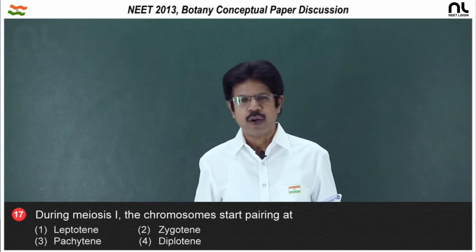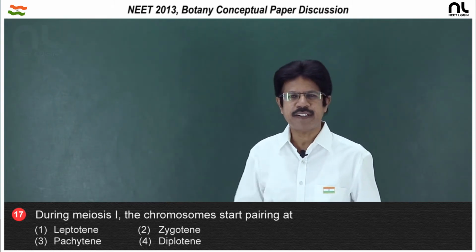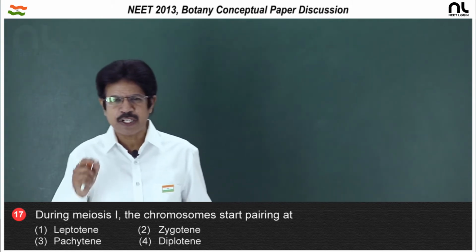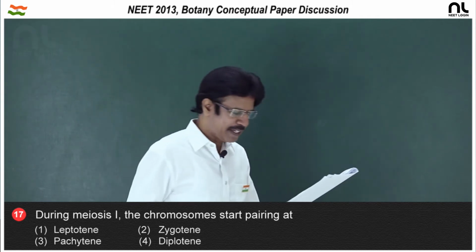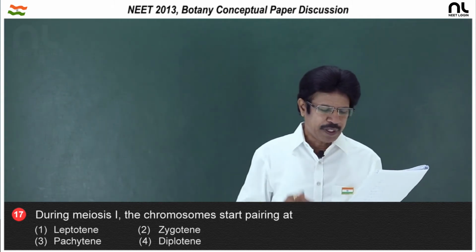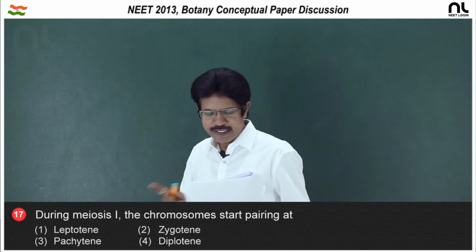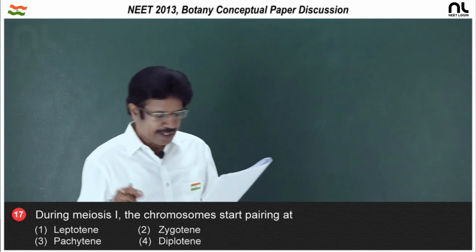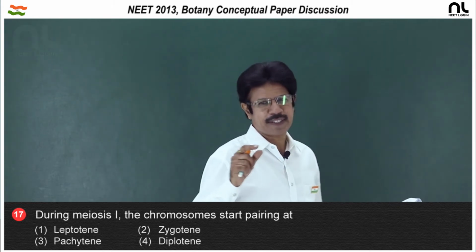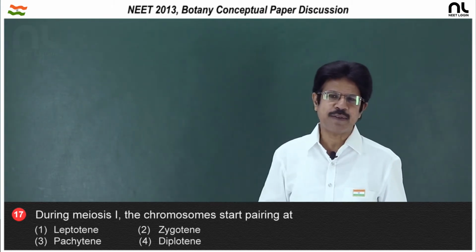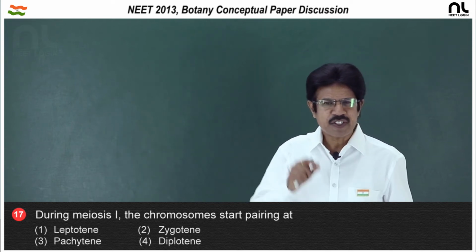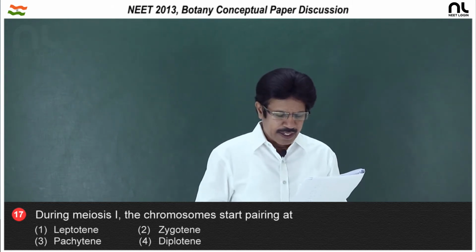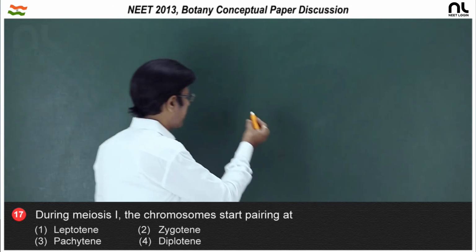Third, pachytene, a long lasting and very important stage, where recombination occurs. The enzyme recombinase is active in pachytene. And fourth, the diplotene. The diplotene is antithetical to zygotene. In zygotene, synapsis occurs. In diplotene, desynapsis occurs. Disintegration of the synaptonemal complex and repulsion start in diplotene. And the right option is the second option, zygotene.